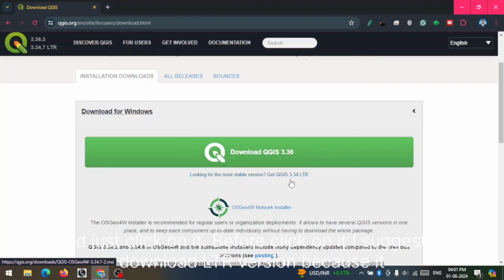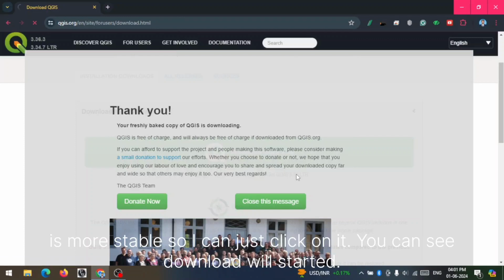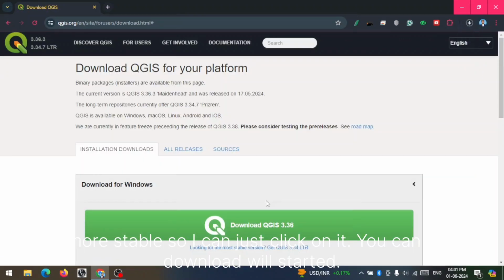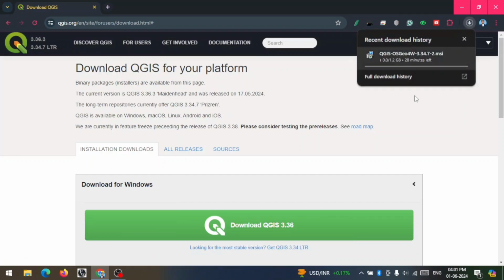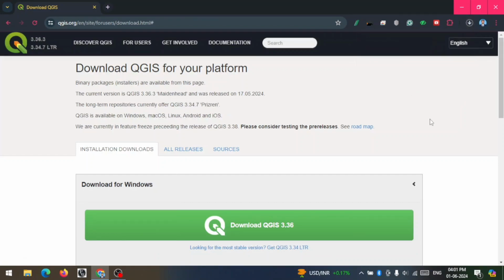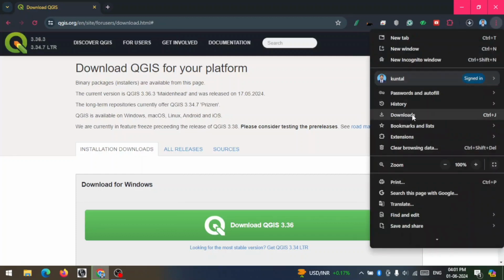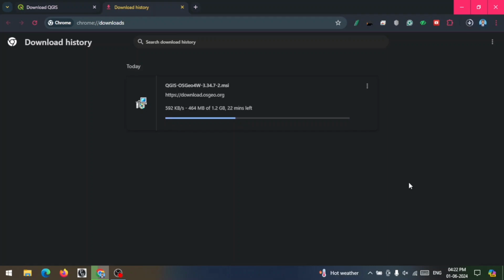Before clicking on it, I suggest downloading the LTR version because it is more stable. So I can just click on it. You can see the download has started. Here you can see downloading is started.